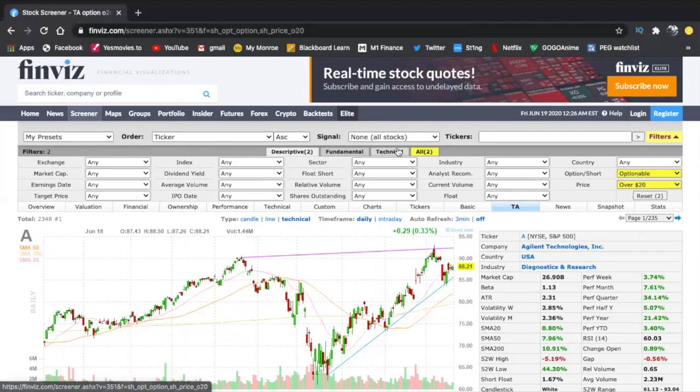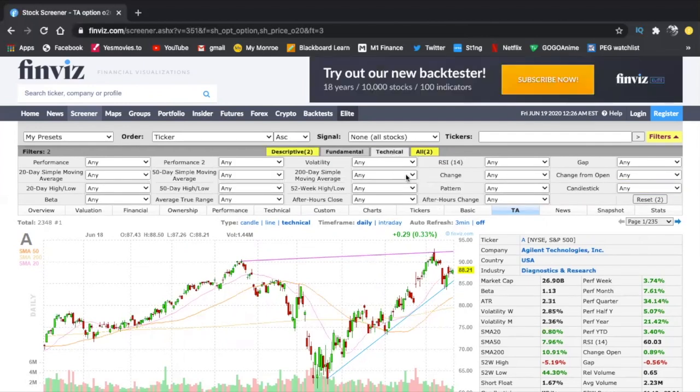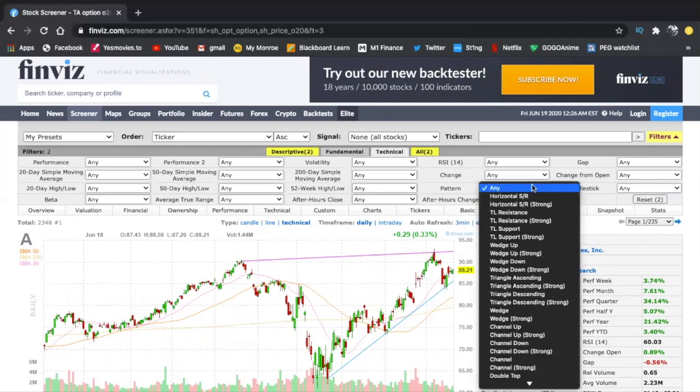All right, so we got part two. Now we're going to go to technical. For technical, this is one of the setups that I like to trade often, and it is a wedge pattern. So it's wedge up or wedge down. You'll see it right here, and it's basically the falling bullish wedge or the rising bearish wedge that I made a video on and explained to you guys. You can go ahead and check that video out on my channel.